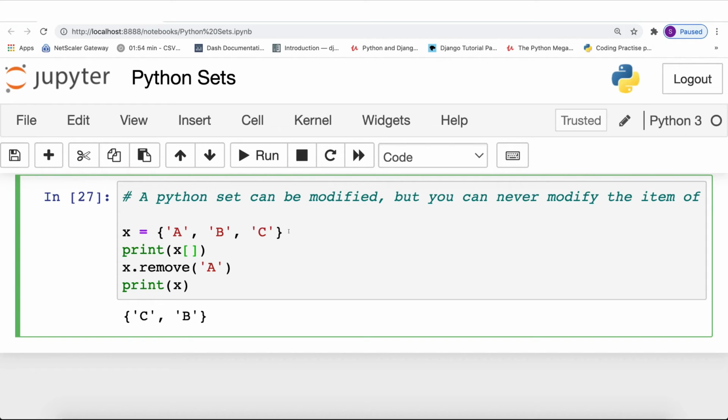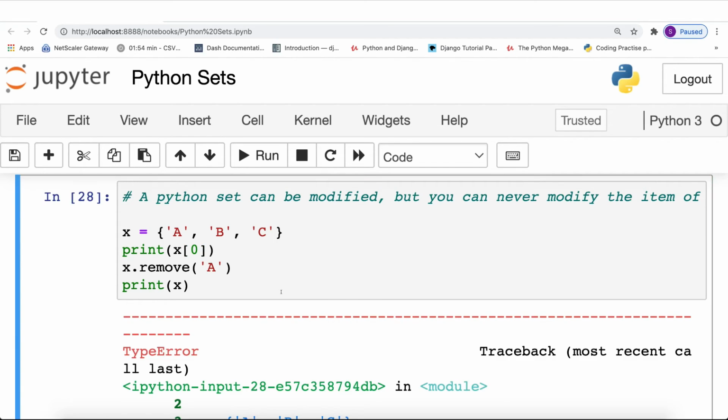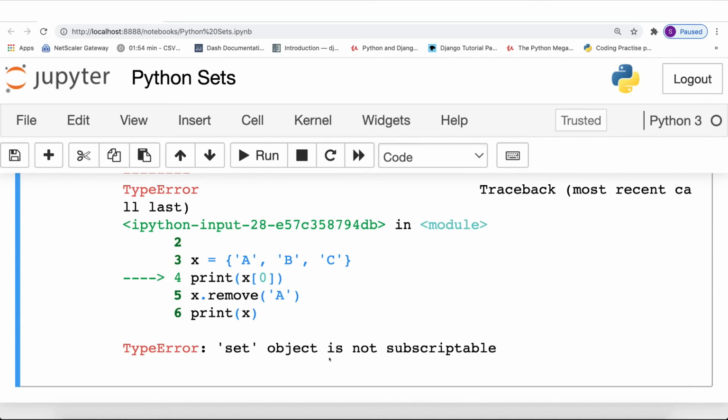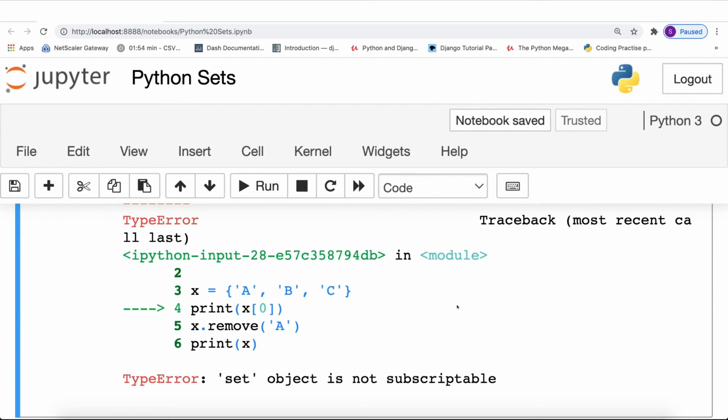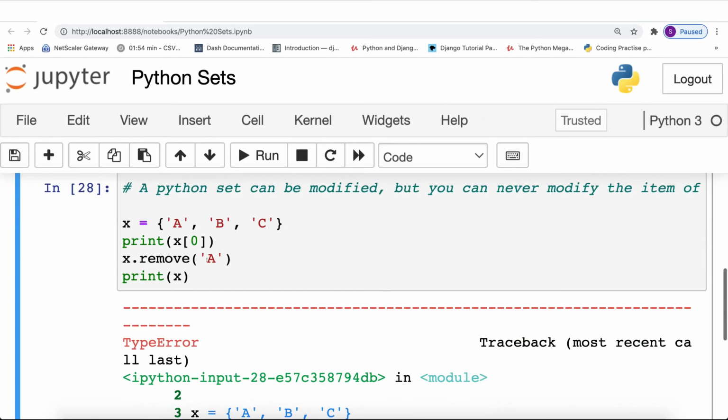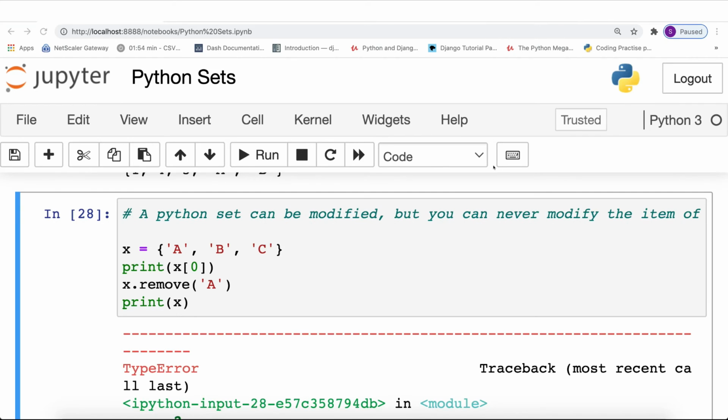But if you try the same in a Python set, and if you try to access the first element using the index 0, then you will find an error, and the error will be: set object is not subscriptable. It means that you cannot access the items of a set using indexing. And since you cannot access the items of a Python set, then naturally you cannot make any modification on the items.